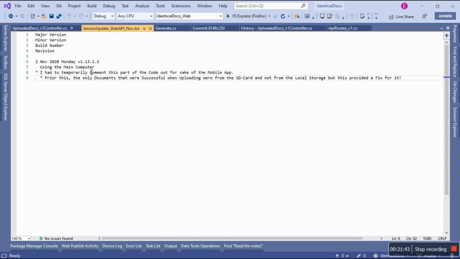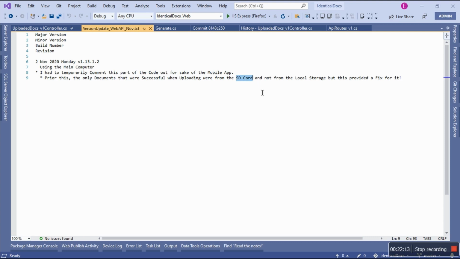There we go. Let's talk about this. I had to temporarily comment this part of the code out for the sake of the mobile application. What happened? Prior to this, the only documents that were successful when uploading were from the SD card. Okay, because you can choose when you upload. Do you want to upload from one of the cloud services like OneDrive, Google Drive, iCloud, and others, Dropbox?